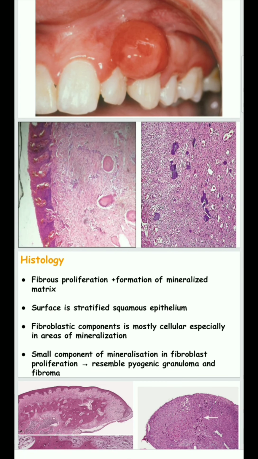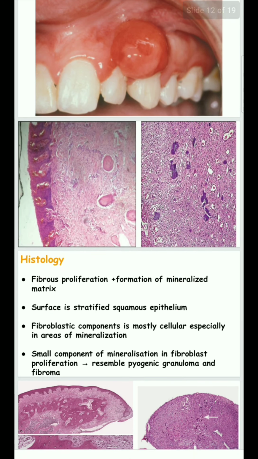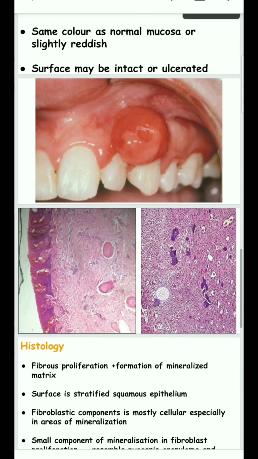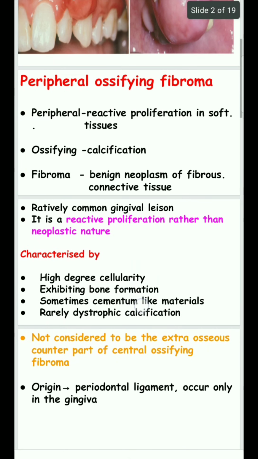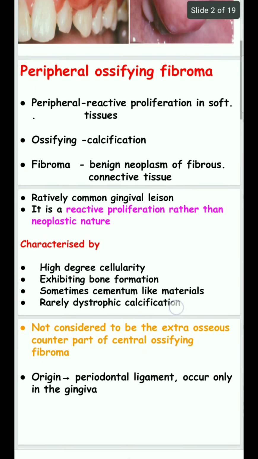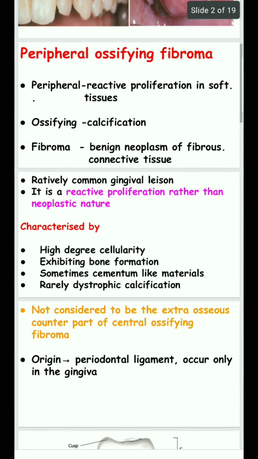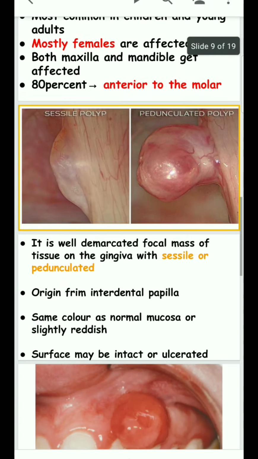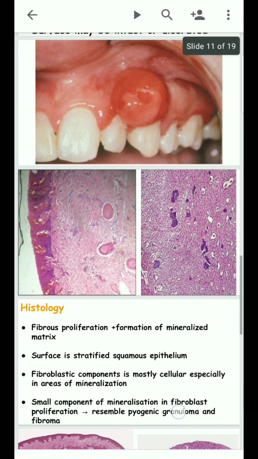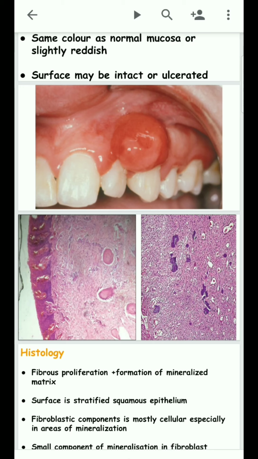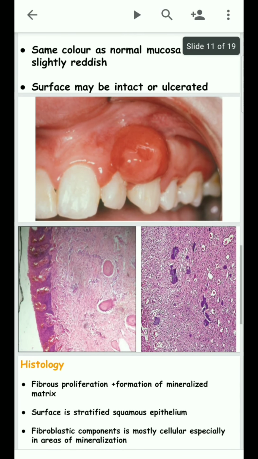In histology, there is a fibrous proliferation associated with formation of mineralized matrix. The mineralized matrix consists of dystrophic calcification. Previously we talked about how it is characterized by bone formation, cementum-like materials, and dystrophic calcification. These are the mineralized components, and these mineralized components are seen in the tissue. The surface is as usual. The oral mucosa is made up of stratified squamous epithelium, and as usual, the surface epithelium is also stratified squamous epithelium.